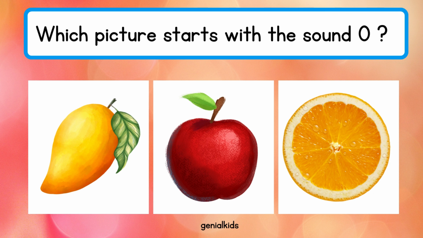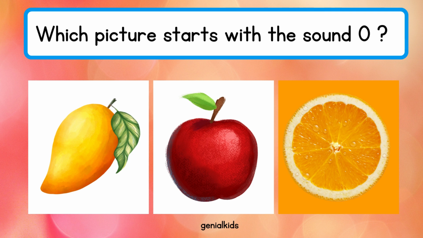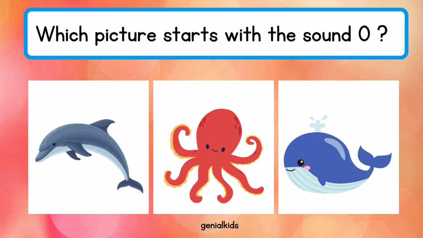Now it is time to look for pictures of things that begin with O. Okay, so what are the fruits here? I see mango, apple, orange. Which one begins with O? Is it mango? No. Or apple? No. Orange! Yay! Orange. The letter O makes the sound O. Very good. Well done.